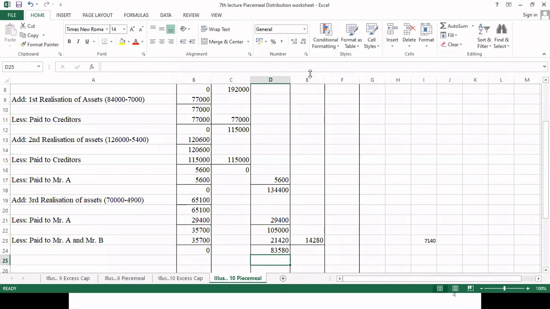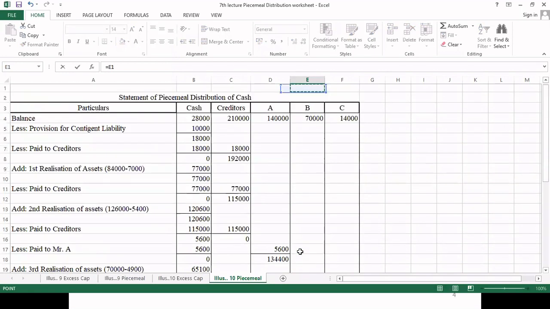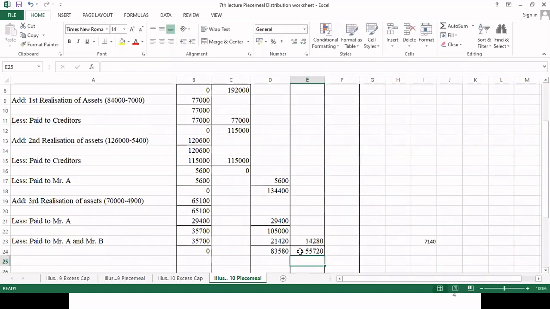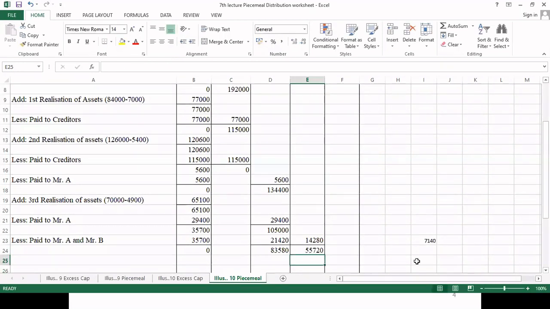Okay, so this minus this particular amount comes to 83,580. Now how much is it here? 70,000 minus this, so here it will be 55,720.